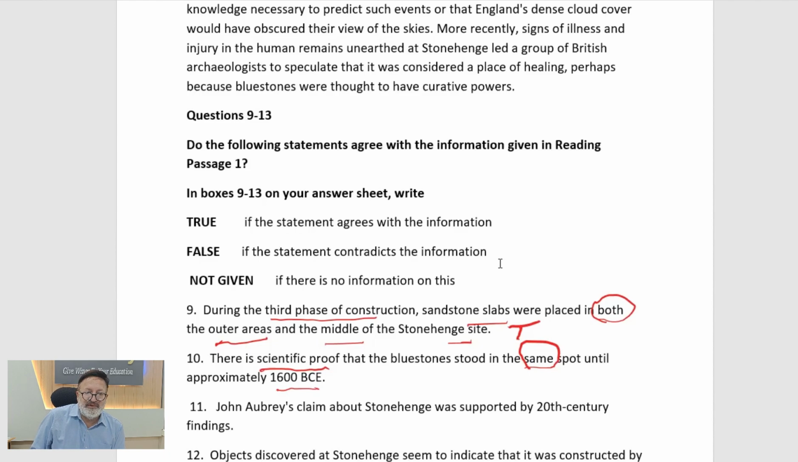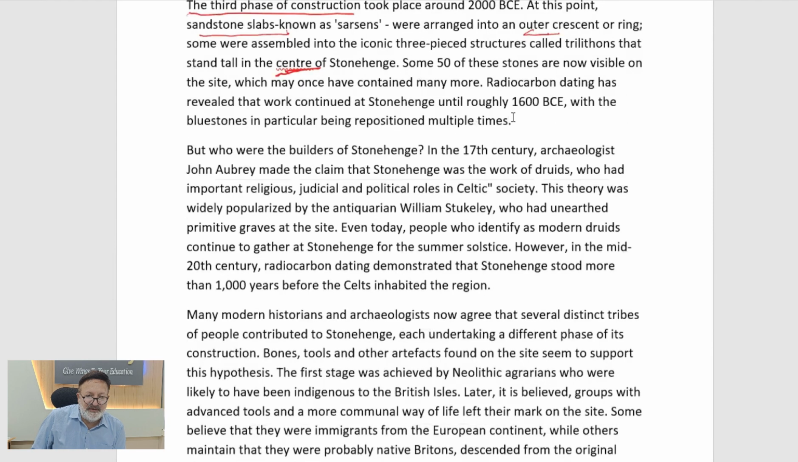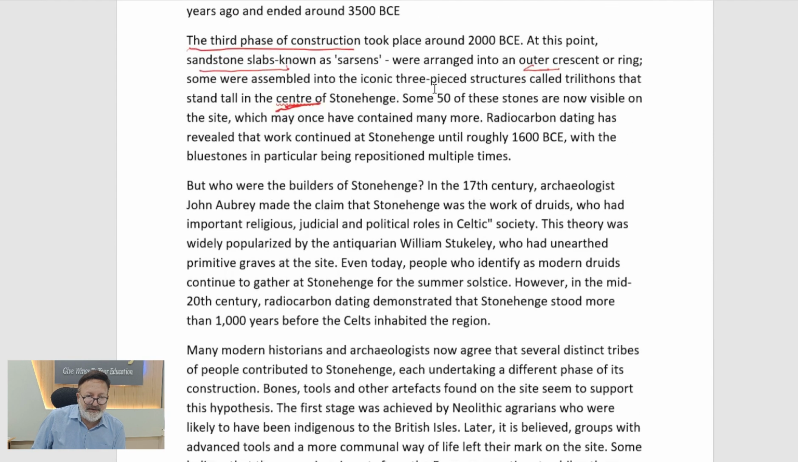So let's go to the location, and here we have 1600 BC. Okay, so we have this visible and contained. Dating has revealed. So dating is something to do with scientific work. So scientists come. Okay, so dating means that something has been scientifically, dating has revealed. Revealed means it has proved that work continued until roughly 1600 BC.